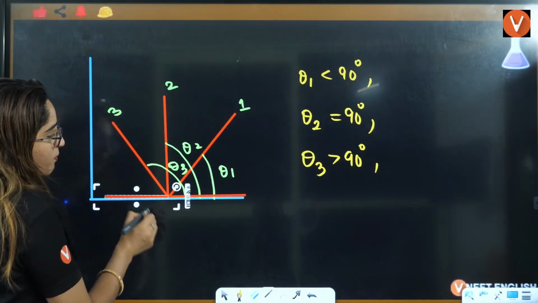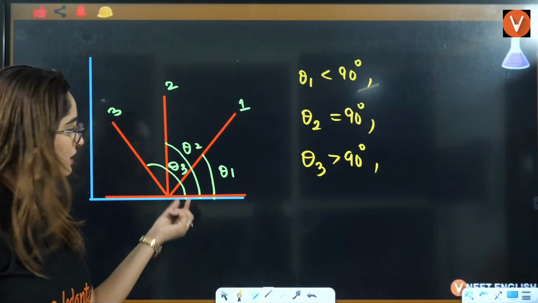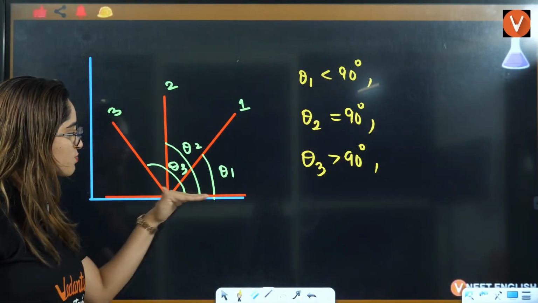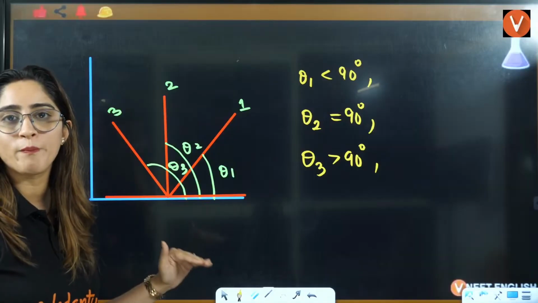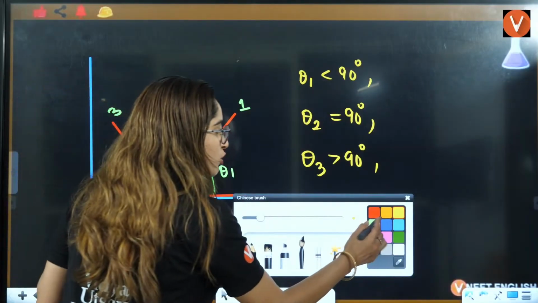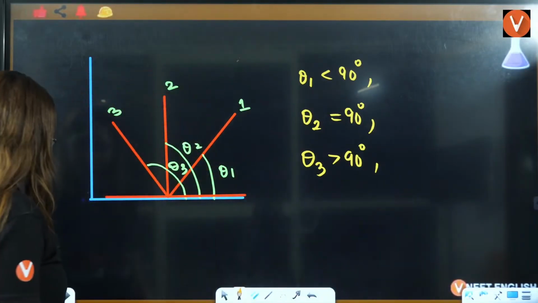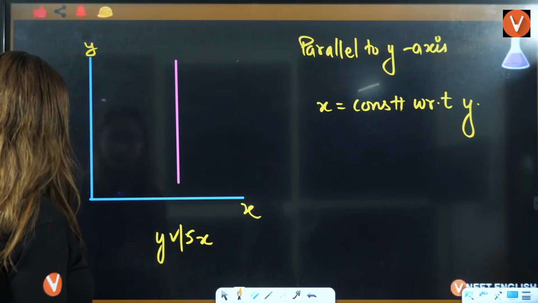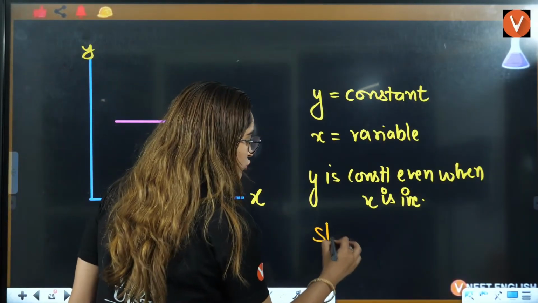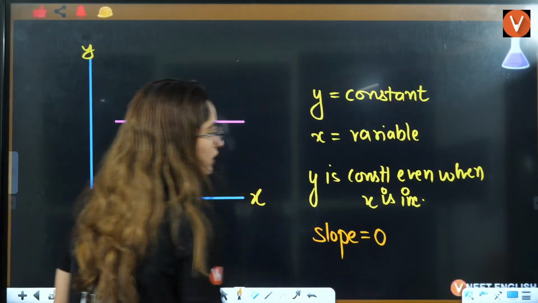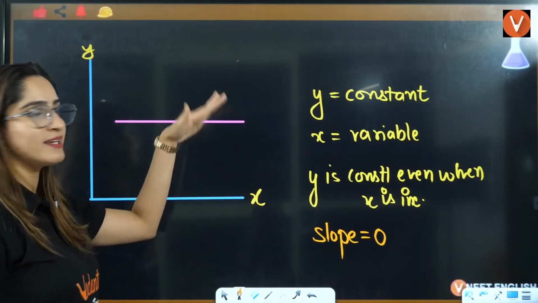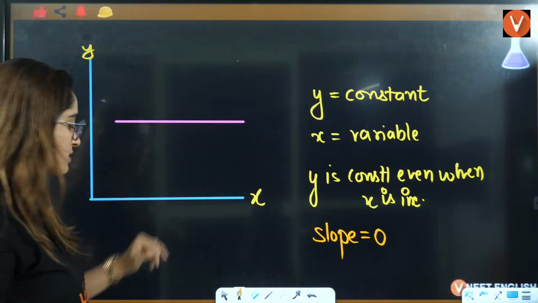Can you see the slope is 0 in this case? Whenever it is parallel to the x-axis, the slope is going to be 0. So can I write here, whenever it is parallel to the x-axis, slope is going to be 0. There is 0 slope, no inclination. It is parallel to the x-axis, right?